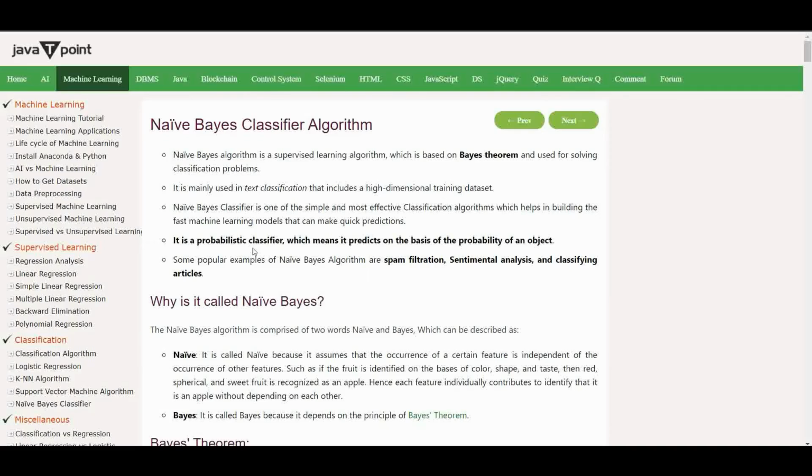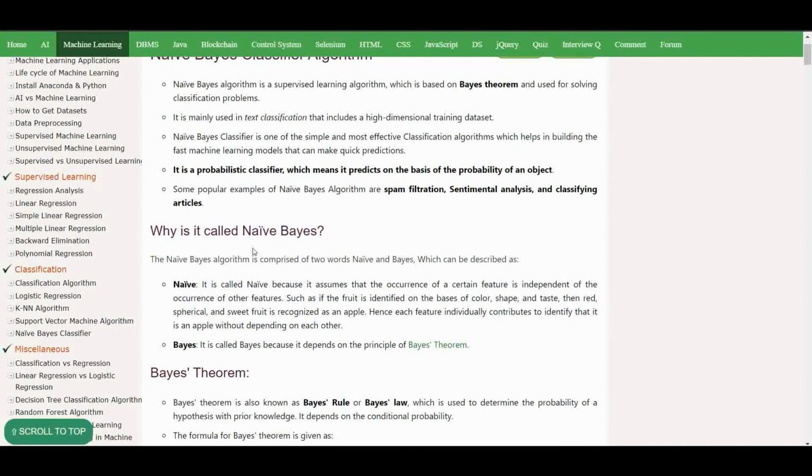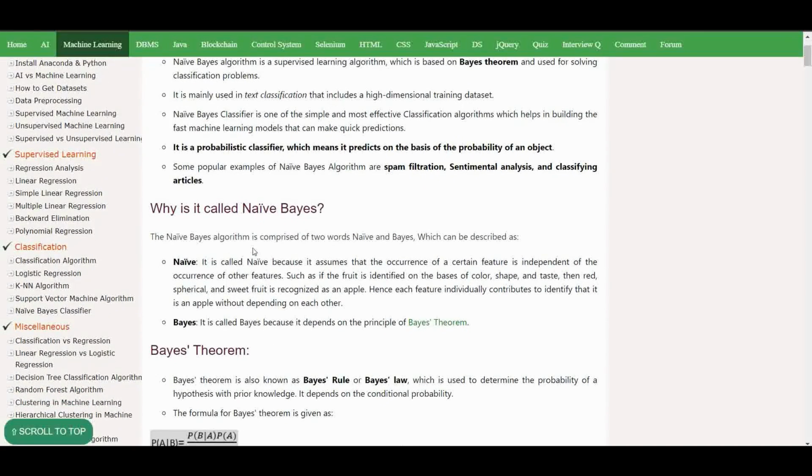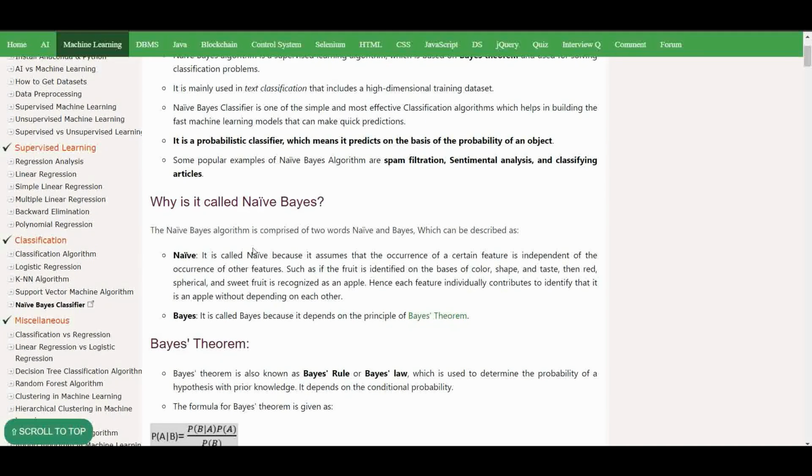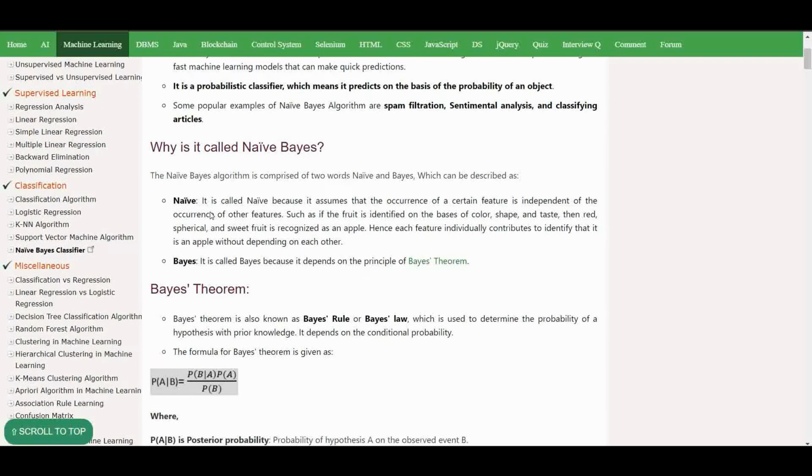It is a probabilistic classifier, which means it predicts on the basis of the probability of an object. Some popular examples of Naive Bayes are spam filter, sentiment analysis, and classifying articles. So why is it called Naive Bayes? It is called Naive because